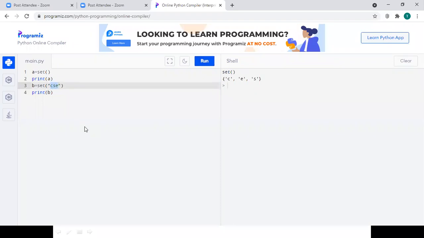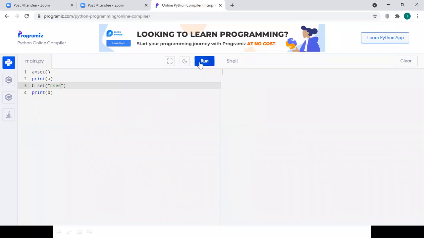One more thing is that sets do not encourage duplicate values. For example, I have mentioned CSE, and if I write CSES, then if I print B, I should get 4 values: C, S, E, S in any order, because sets do not have any order. So we would need S twice.